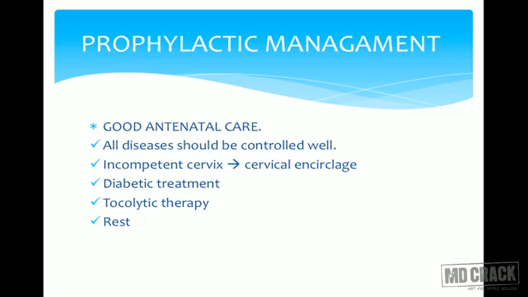If from the history we come to know that this patient may have incompetent os or incompetent cervix, then in time if we put the cervical encerclage stitch, that will avoid preterm labor. Diabetes, if well controlled on diet and with drugs, naturally it will not have polyhydramnios or infections and thus we can avoid preterm labor.